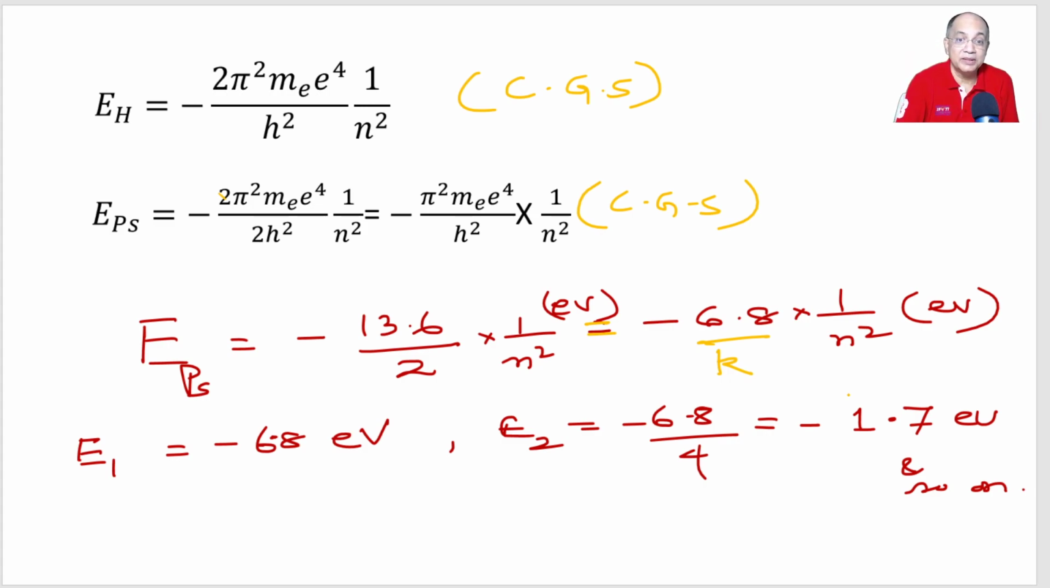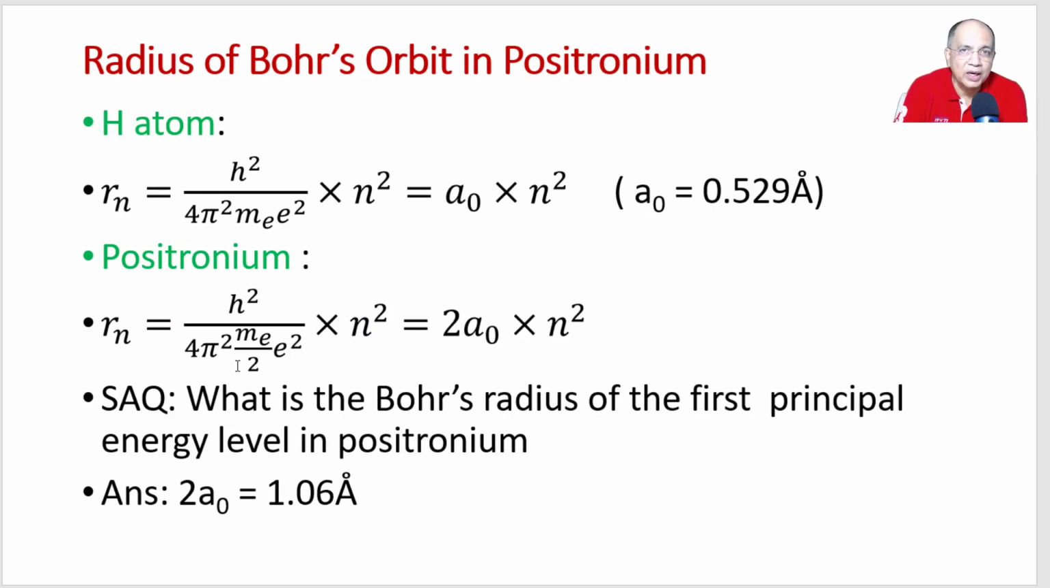I mean, the constant K is also K divided by 2. The K constant term is also 2 times less. It is half of the constant term for the hydrogen atom. And similarly, you can also find out the radius.